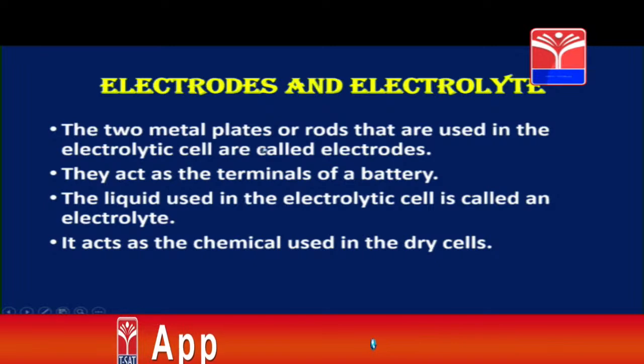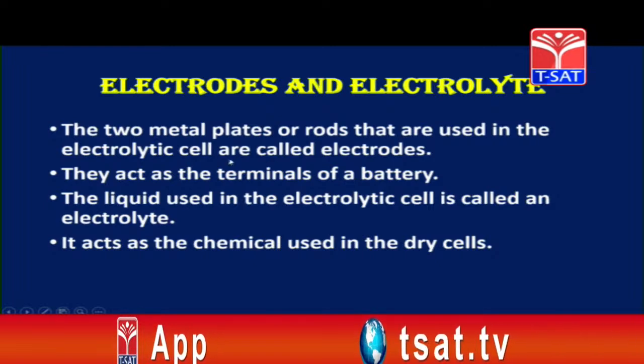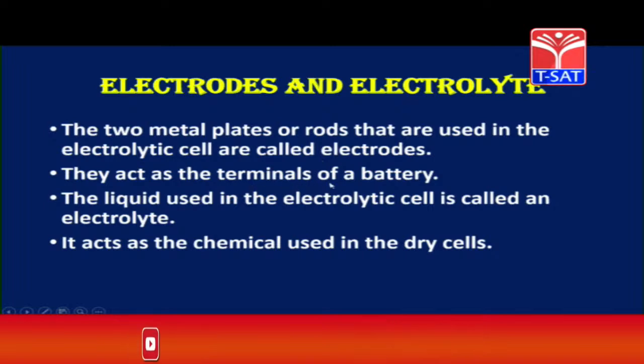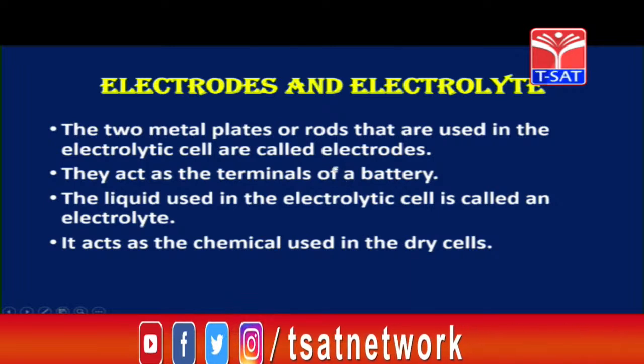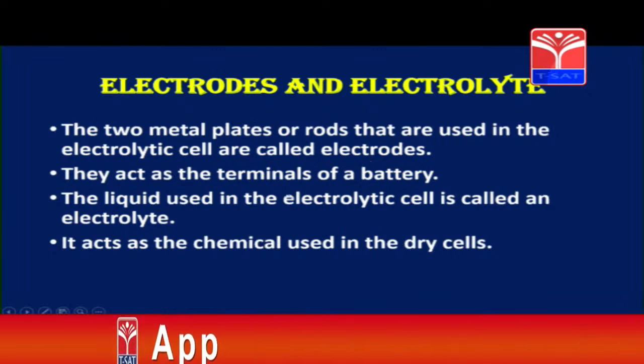So the 2 metal plates or rods that are used in the electrolytic cell are called electrodes. They act as the terminals of a battery. Now children, we know that the battery has a positive terminal and a negative terminal. So the electrodes also act as the positive terminal and negative terminal of a battery.